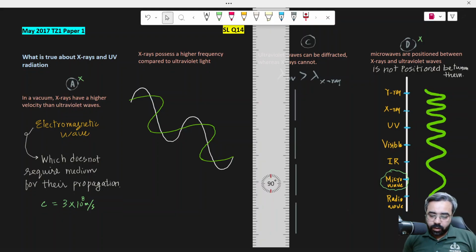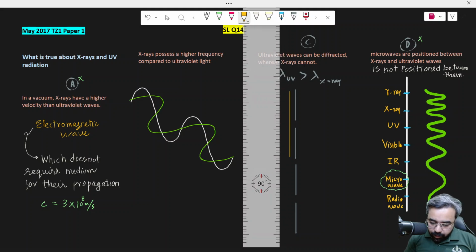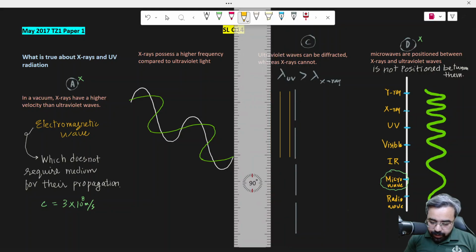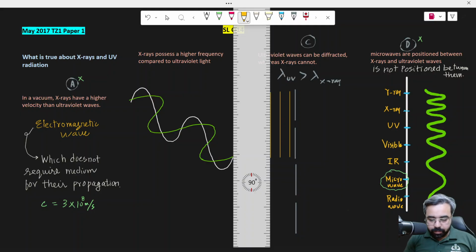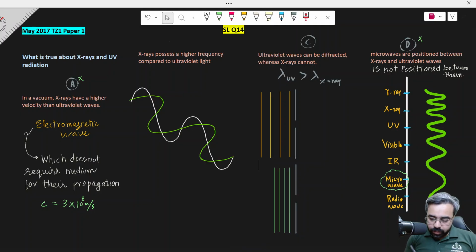Let me show you. To analyze option C, I have taken two identical slits which have the same size, and right now I'm going to show you the diffraction of ultraviolet first. I'm making the wavefronts with more separation between consecutive wavefronts, as compared to X-rays. Now you see that the ultraviolet will diffract more.